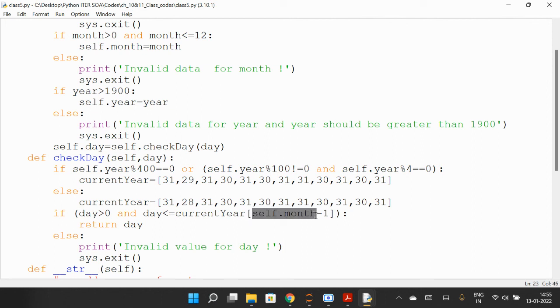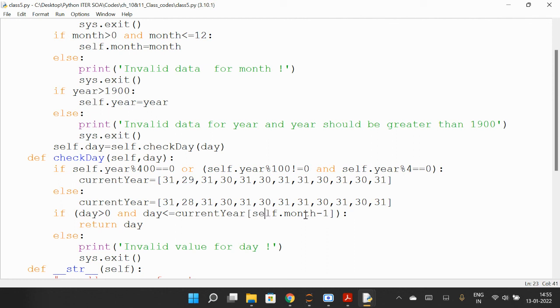So here you will enter month minus 1. Like if you enter 5, which means May, then 5 minus 1 is the fourth index. You know index starts with 0, so 0, 1, 2, 3, 4. That is actually May: January, February, March, April, May.